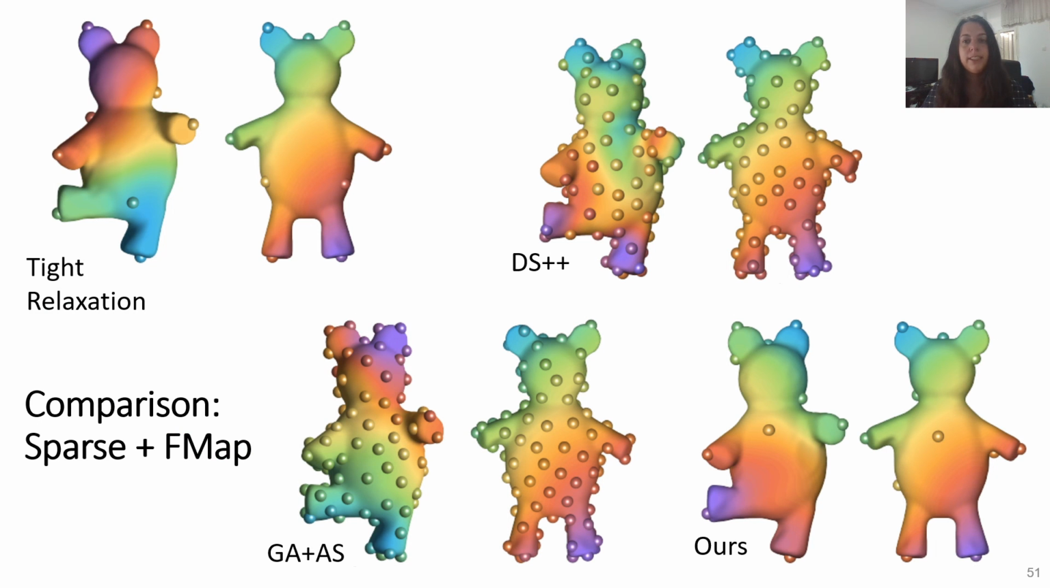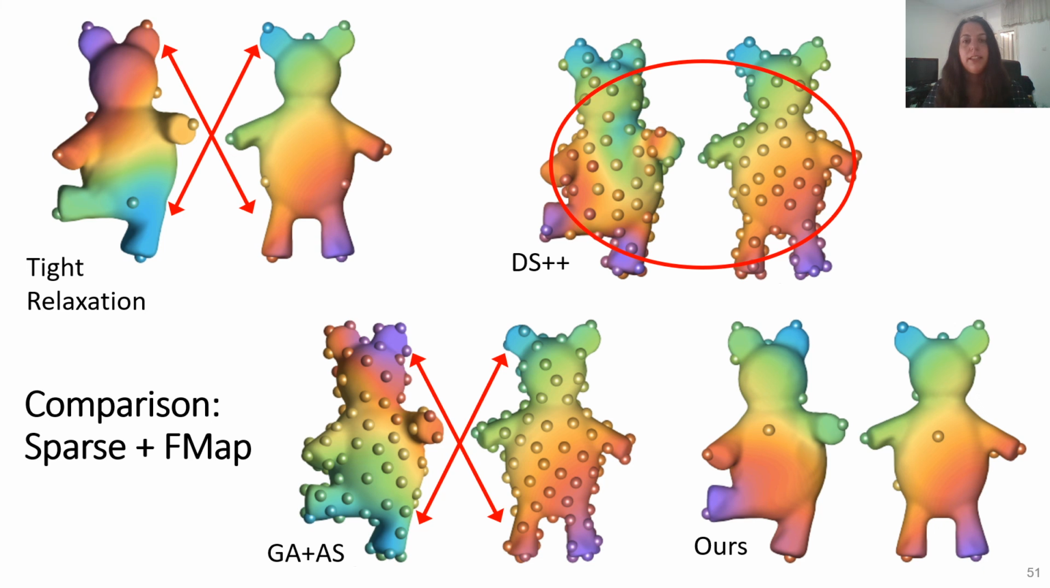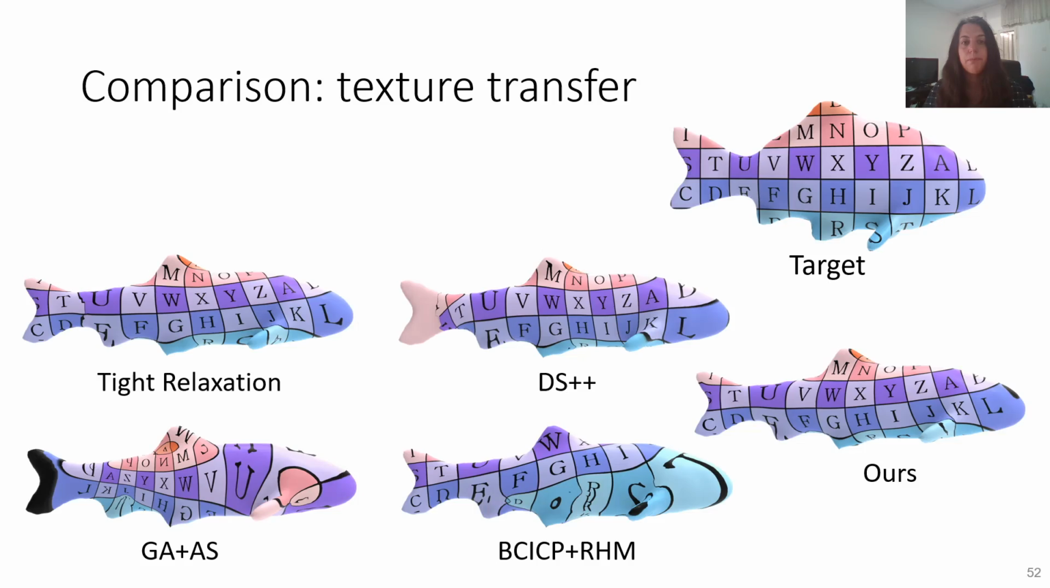Here you can see one example of the comparison of our resulting landmarks and functional map with other methods. In this case, both tight relaxation and GA plus AS switch the legs and the head of the bears. DS++ result is also incorrect, easily visible on the belly of the bear. Our method, on the other hand, yields a semantically correct correspondence.